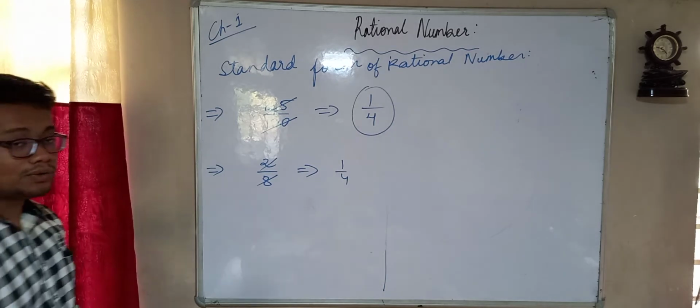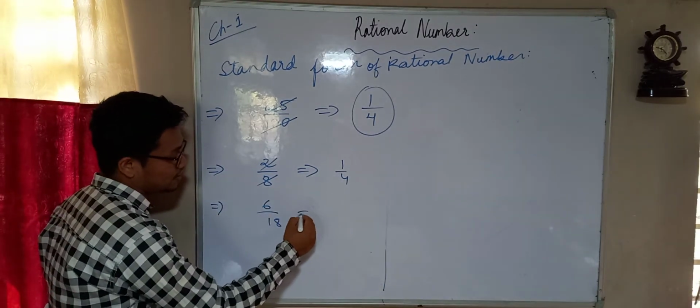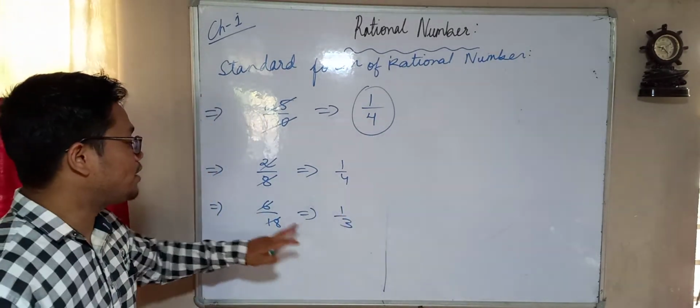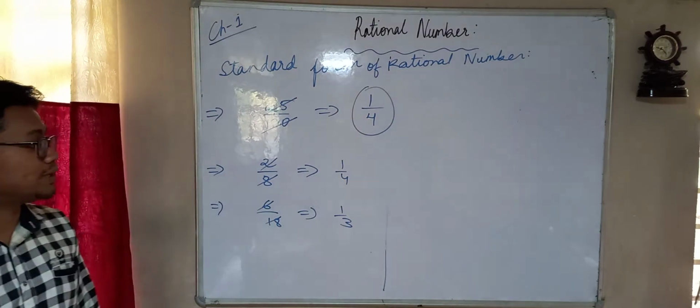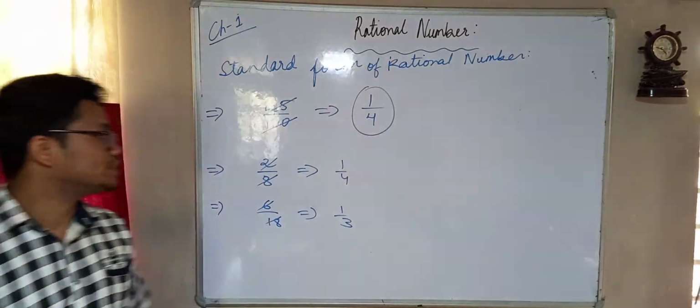Okay, children. Now there are so many other examples like this you can see. If I cut, it will become 1 by 3. So 1 by 3 is the standard form of 6 by 18, you can also say. Okay, so very simple topic, not that complex.